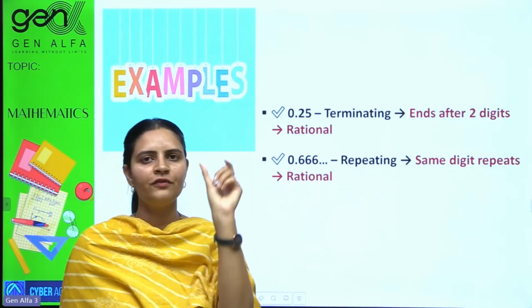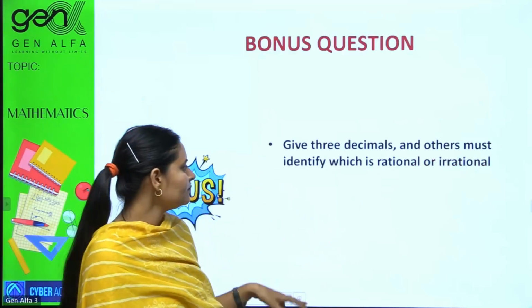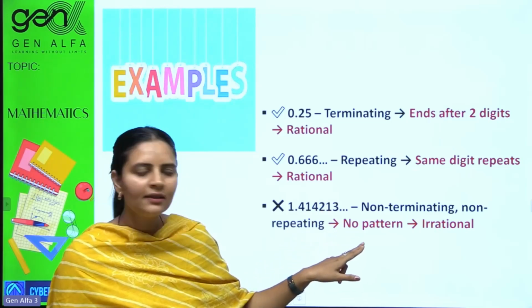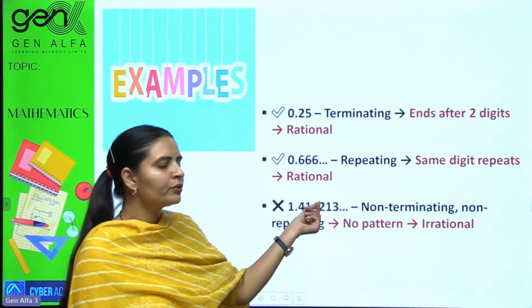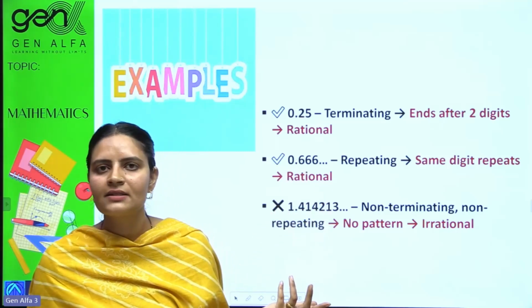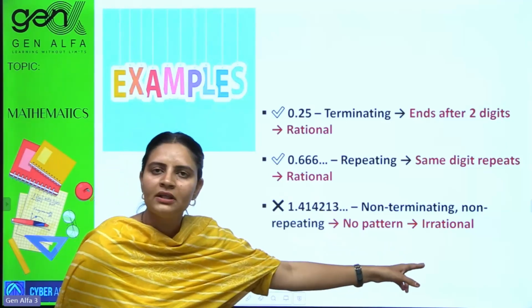Remember the rule: if it ends or repeats, it would be rational. And this number is not following any pattern: 1.4213, keep on going. Random digits are coming. We don't have any guesses about it. So it would be taken in the category of irrational numbers.